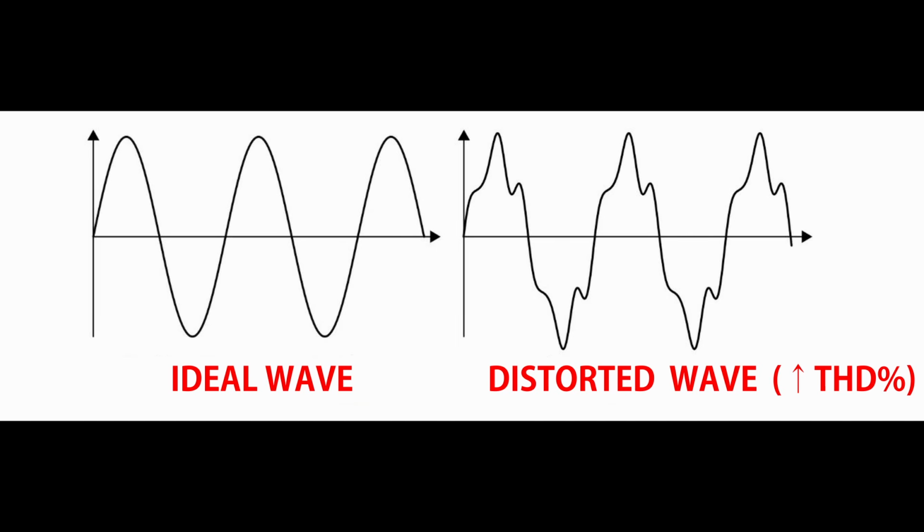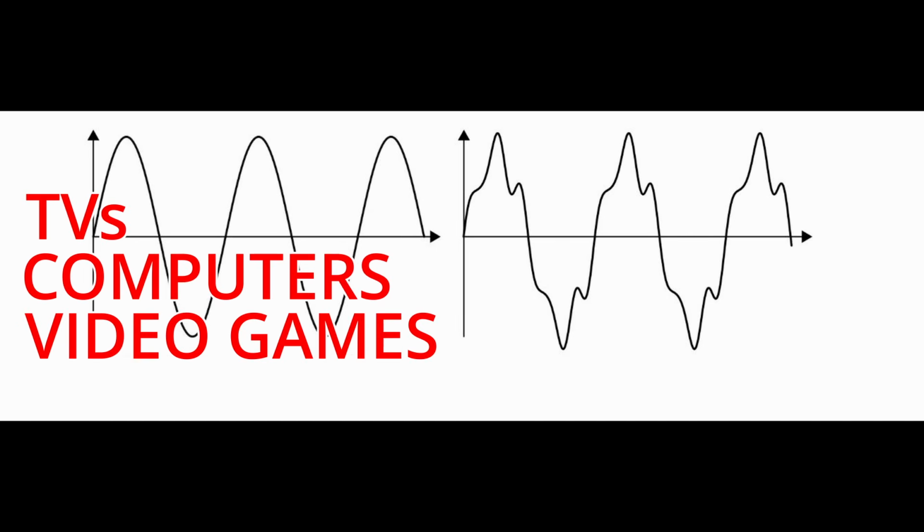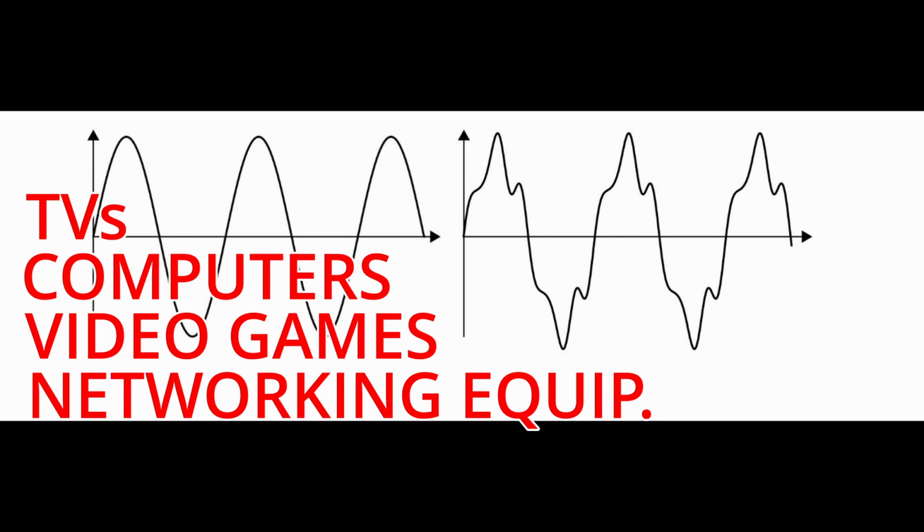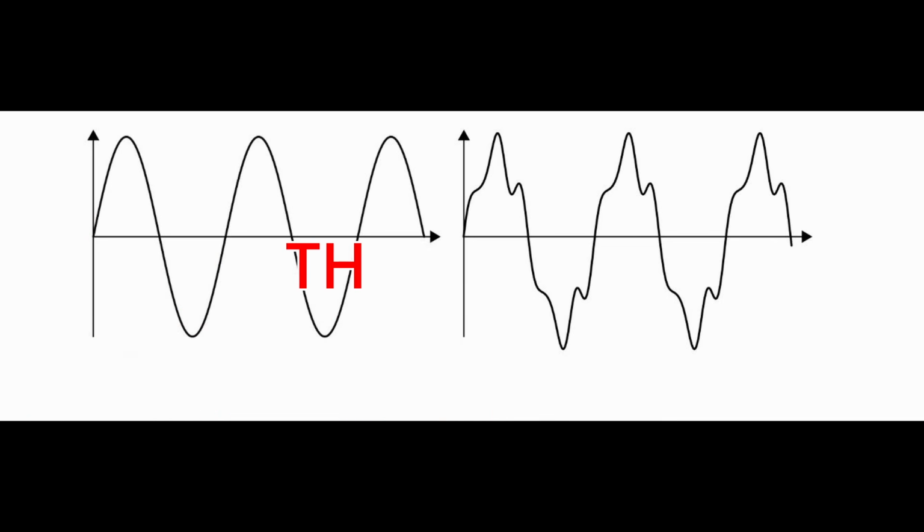And typically, electronics are the most sensitive to high harmonic distortion. This includes TVs, computers, video game systems, networking equipment, etc. So take this into consideration. Do you want to power sensitive electronics with your generator when the power goes out? If the answer is yes, highly consider buying a generator that has a THD percentage less than 5%.